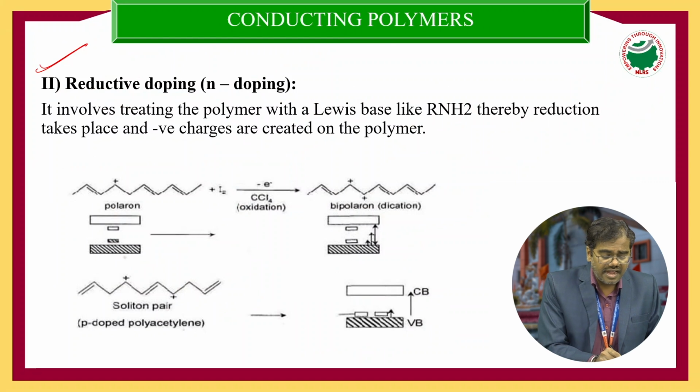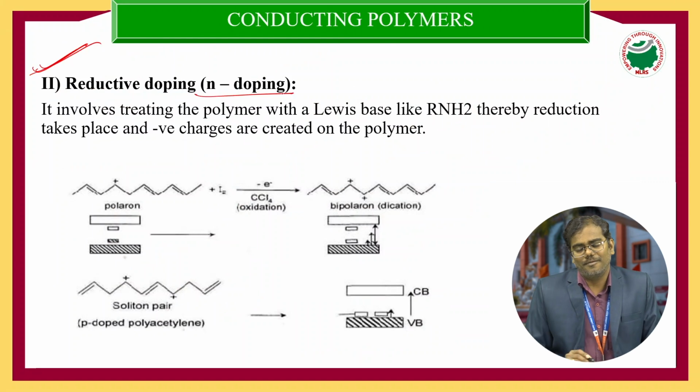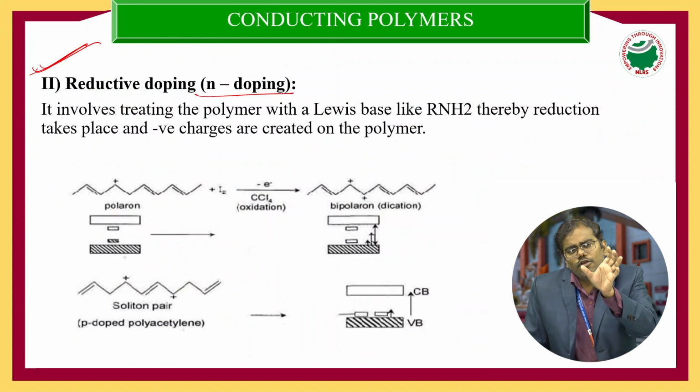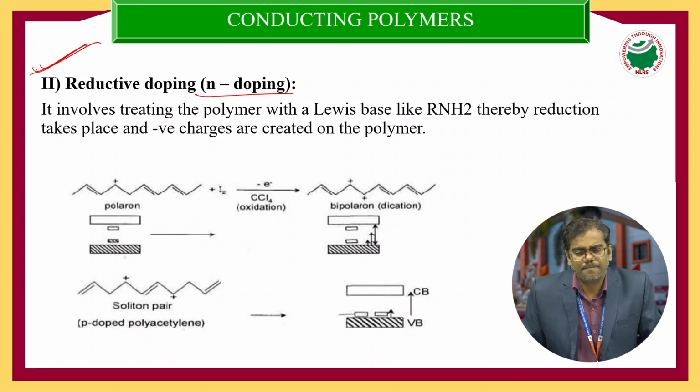And the second one is reductive doping, or n-doping. Reductive doping, or n-doping, is nothing but adding fifth group elements: nitrogen, phosphorus, arsenic, antimony, and bismuth. Fifth group elements.